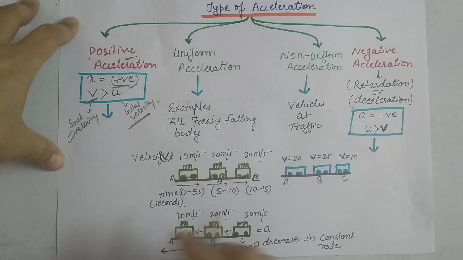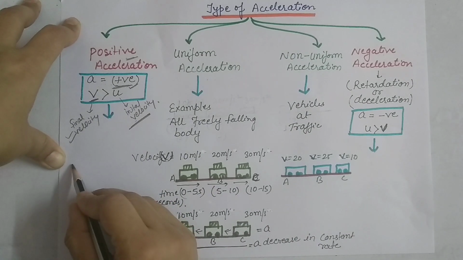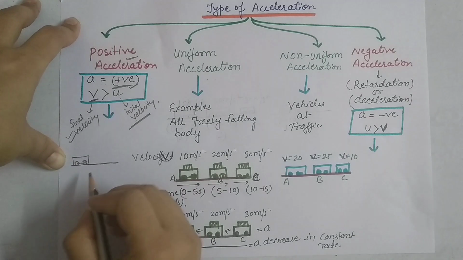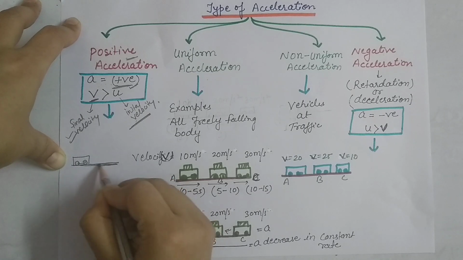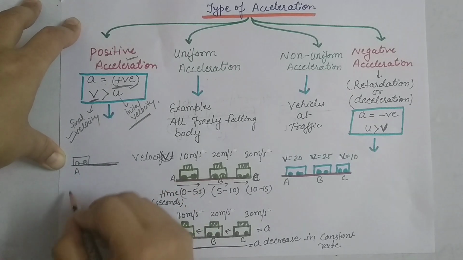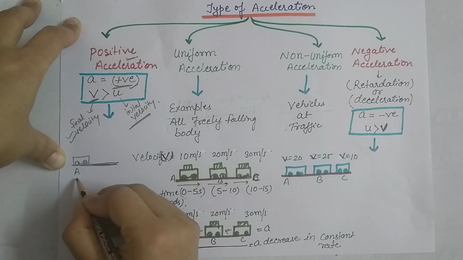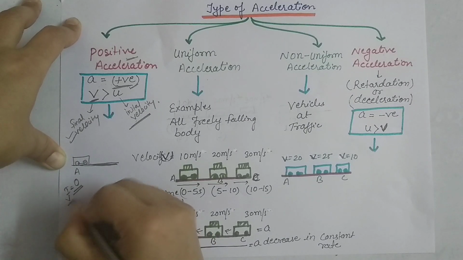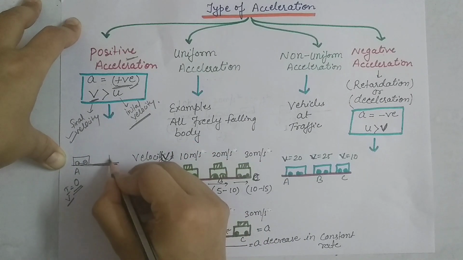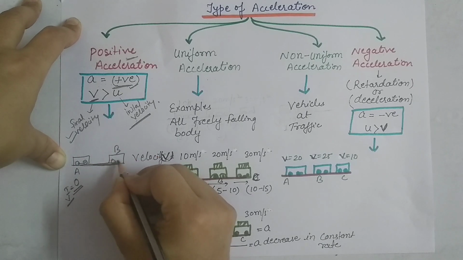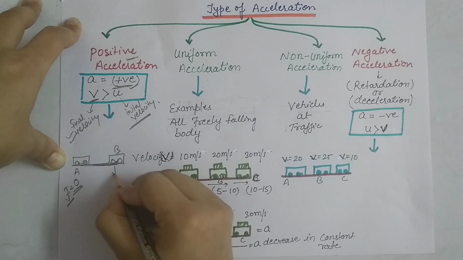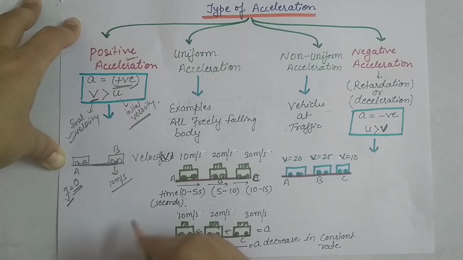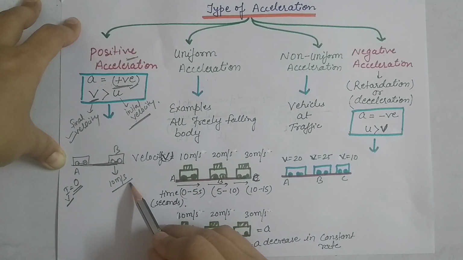So let's take again one example: on a road a car, or a vehicle, whatever you want to take, is moving. When it is at point A, the initial velocity is taken as 0. Initial velocity is 0, and when it reaches point B, when we measure the velocity, it becomes 10 meter per second.